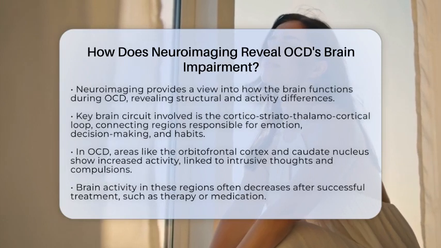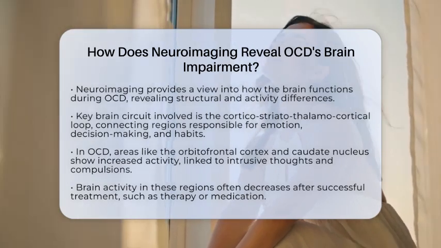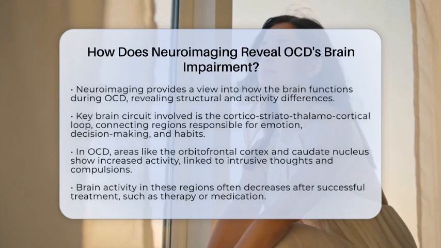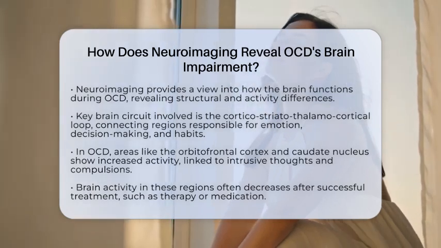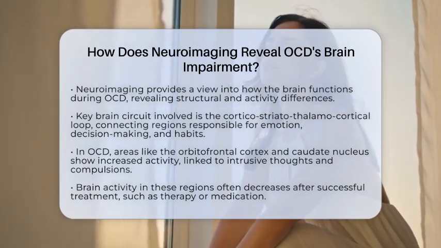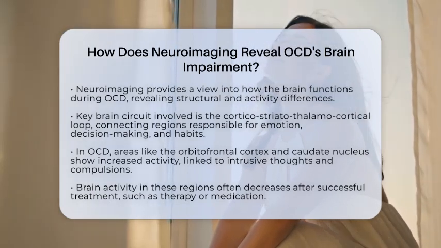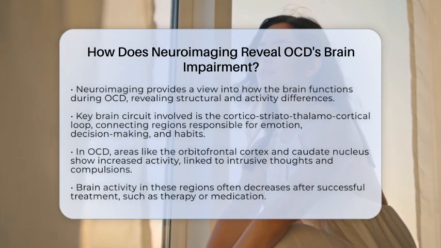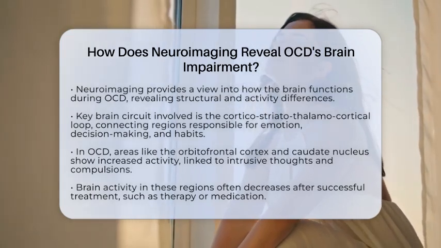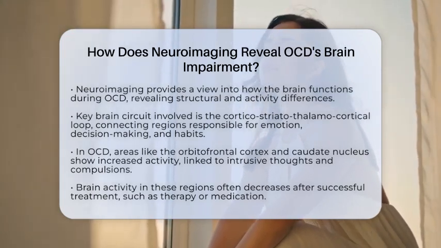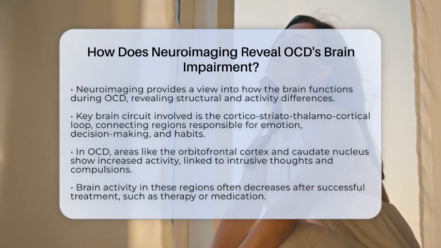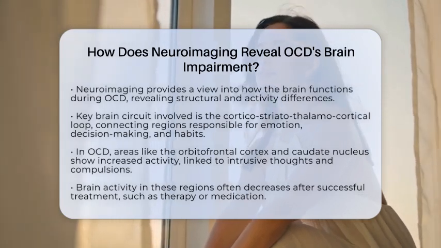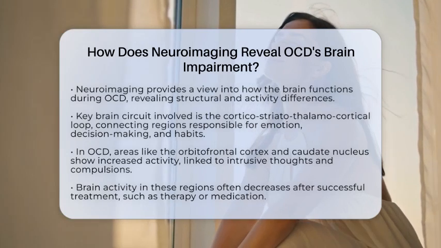They show us that certain areas are larger or smaller than usual, and that some parts are more active or less connected. The main area involved in OCD is called the cortico-striato-thalamo-cortical circuit. This is a loop connecting the orbitofrontal cortex, which helps evaluate risks and rewards, the basal ganglia including the caudate nucleus and pallidum that help control movements and habits, the thalamus that relays signals, and the anterior cingulate cortex involved